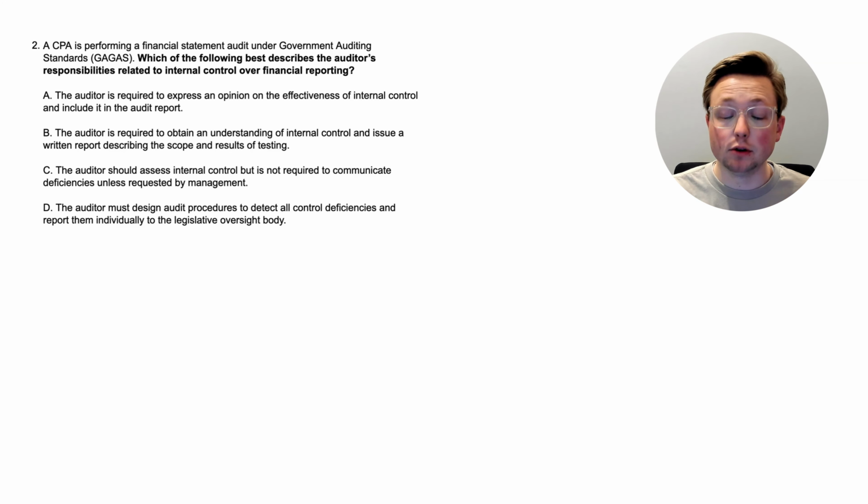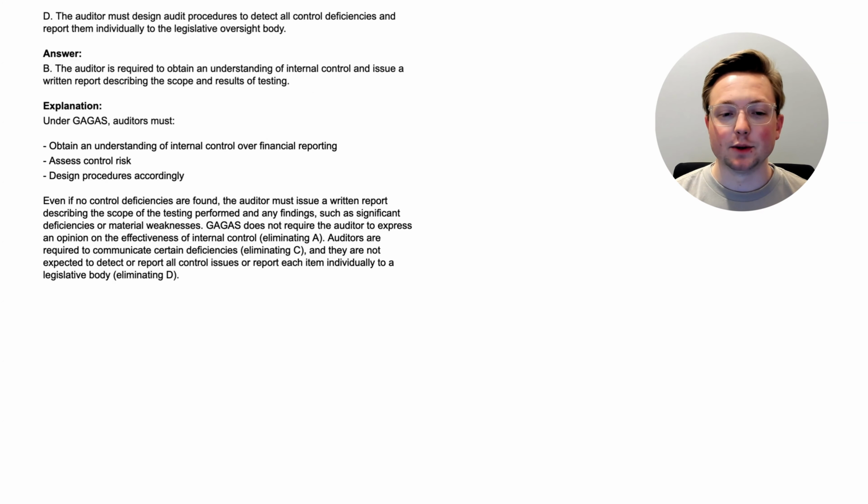Okay, so again, based on what we learned in the first question, you actually might already have an idea of what they need to do, but if not, that's okay. Let's dive into the explanation together to start learning. All right, here we are. The answer is B. The auditor is required to obtain an understanding of internal control and issue a written report describing the scope and results of testing. And again, we kind of mentioned that in question 1, so we're going to go into it more here.